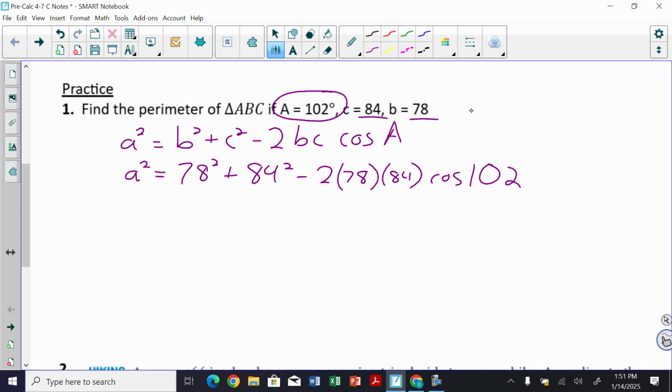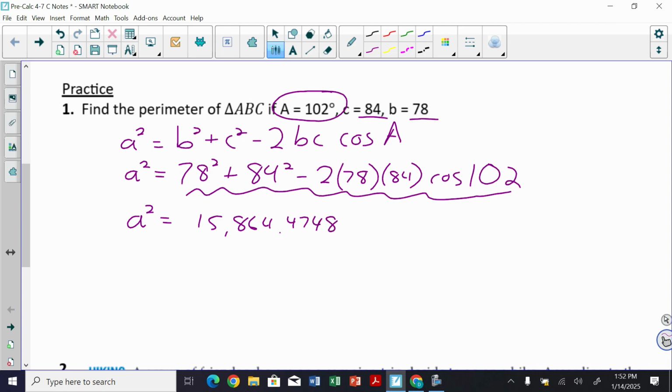Now, you can do this whole piece right here in your calculator straightforward. Most calculators will do it right away. Okay? So when you plug that in, you'll get a squared. I believe it comes out to like 15,864 and 4748, whatever. You can round it if you need to, but that's a squared.